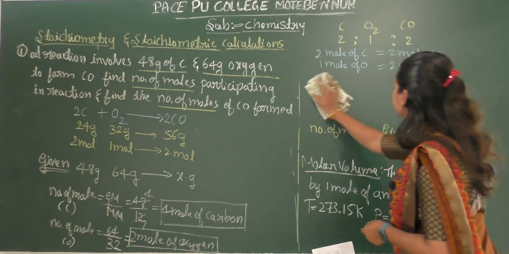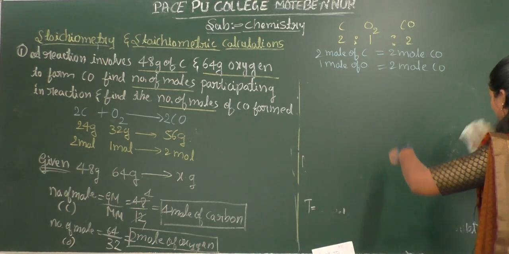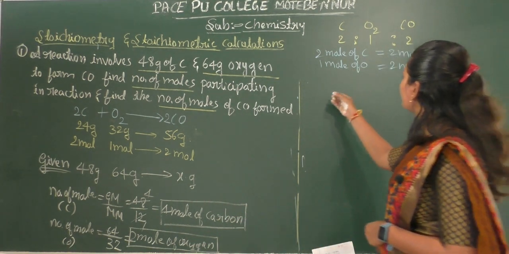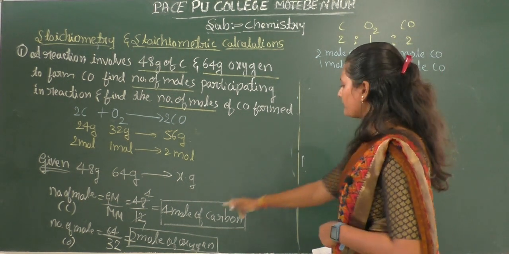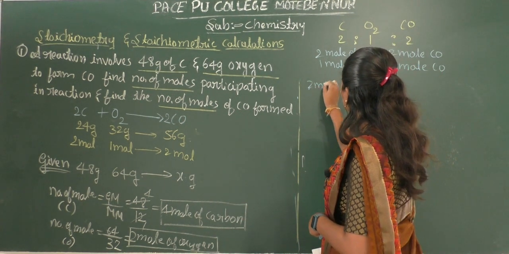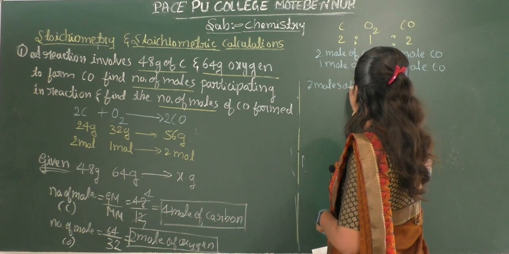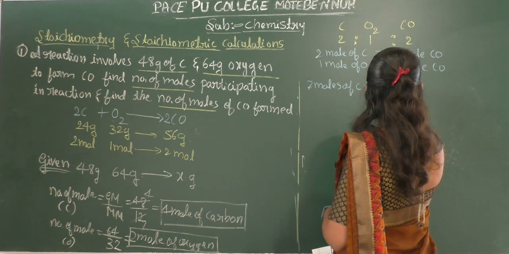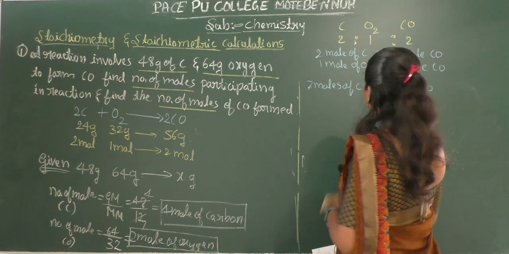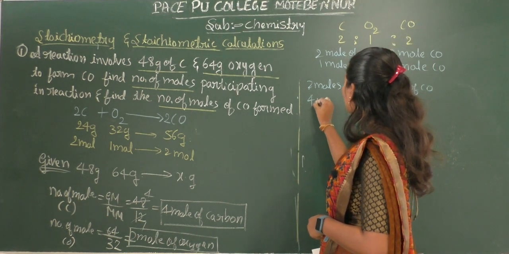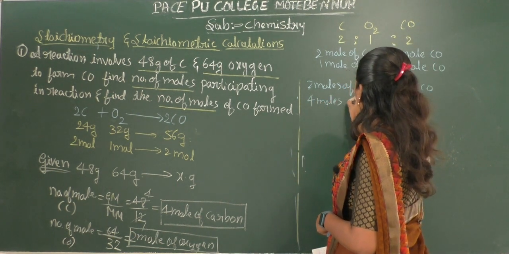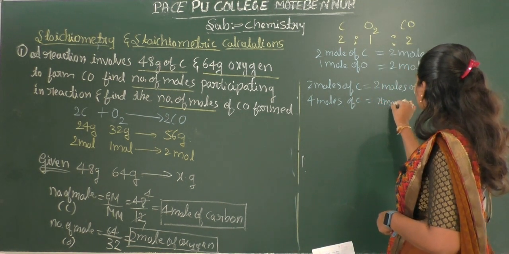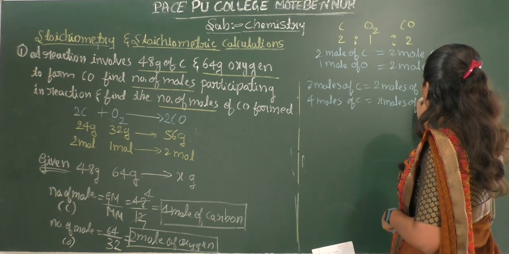Okay, the given is 4 moles of carbon and 2 moles of oxygen. From this we have two methods to solve this. If we use carbon, 2 moles of carbon is equal to 2 moles of carbon monoxide, then 4 moles of carbon is equal to x moles of carbon monoxide.